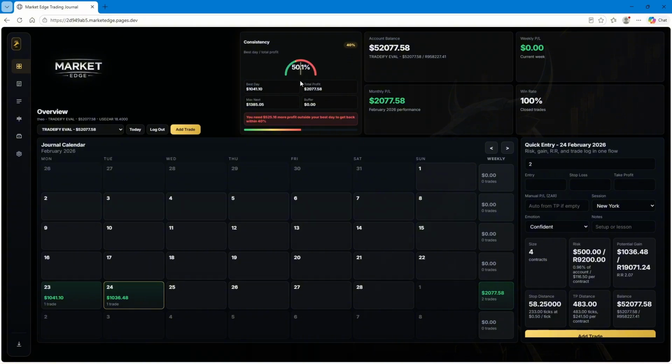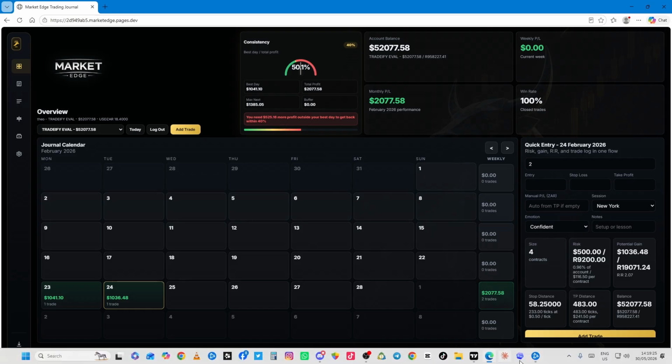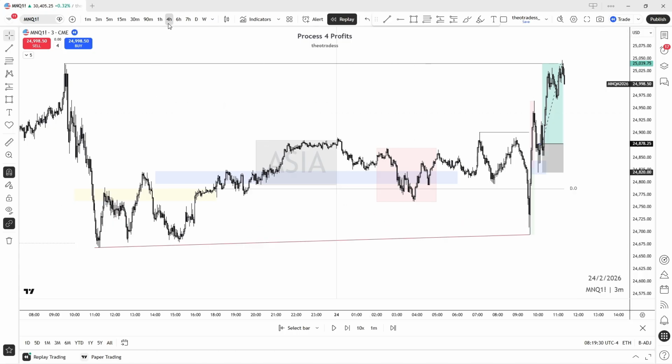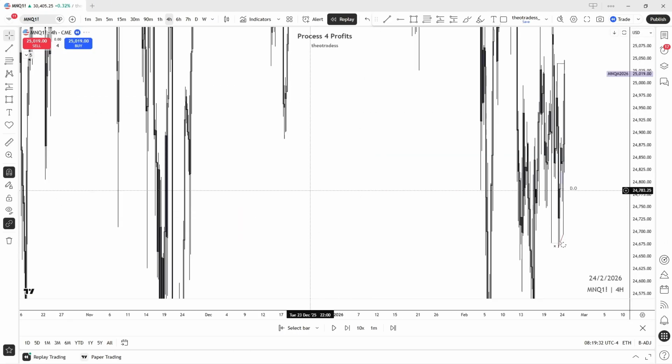So now our consistency calculator says we are at 50%, and we need $525 more to be within the consistency rule here. So if we take anything under $1,000 here, or just about $1,000, we will pass this account, right? And we will be within the consistency rule. So let's see our next day. Let's move on. Let's remove everything here.